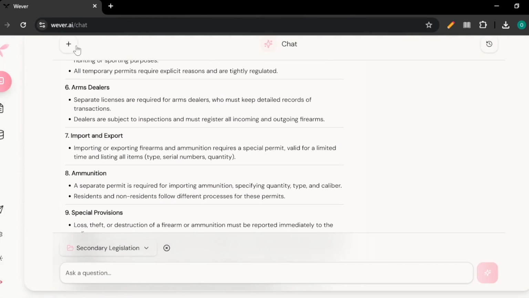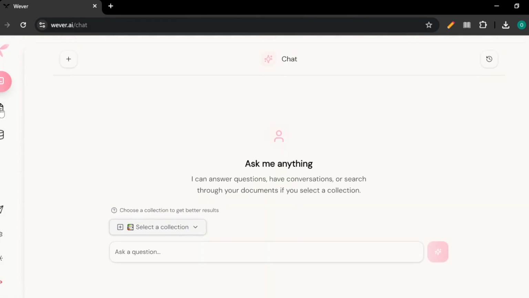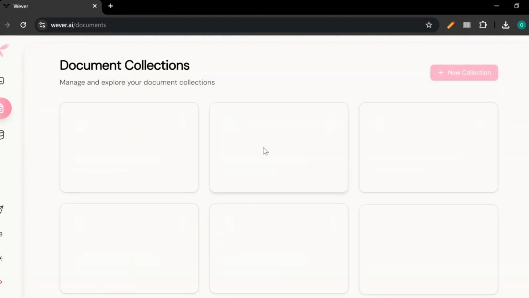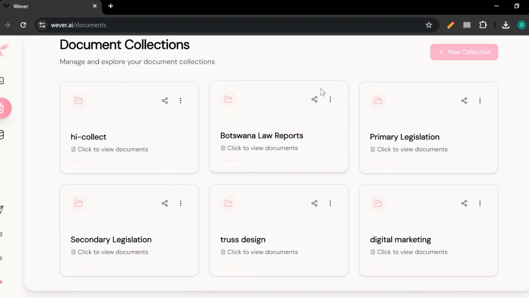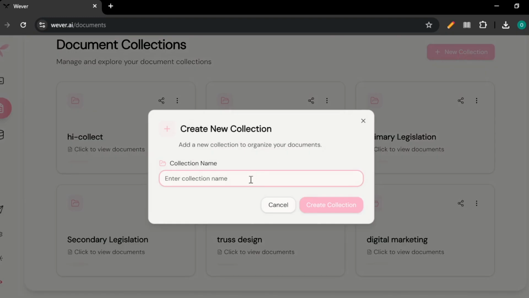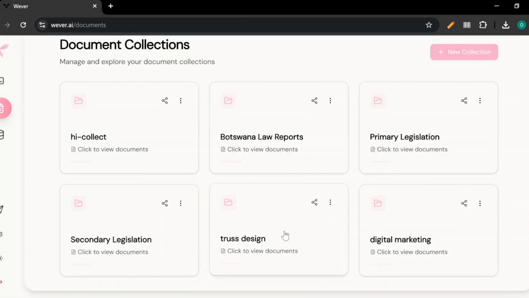Now, when you get to Wever, you likely won't have any documents, obviously. So what you have to do is come and actually create your own set of documents that you would like to have. So here's your document collection. It will show any documents that you currently have. If you don't have any, you come and form a new collection, which you can name whatever you like. Say in the case of Trust Design, which I already made. As you can see, Trust Design here.